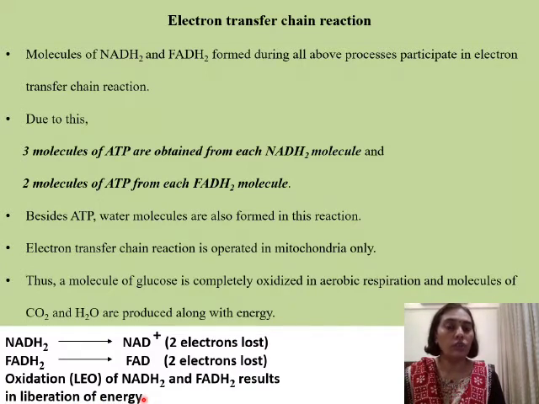What is this energy in the form of? This energy is in the form of ATP molecules. So during electron transfer chain, due to complete oxidation of NADH2 and FADH2, we get energy rich molecule, or the energy currency as we call it, that is ATP or the adenosine triphosphate. So I hope you have understood this part. This is very important, that how energy is obtained during electron transfer chain in the form of ATP, and that is due to the complete oxidation of NADH2 and FADH2.